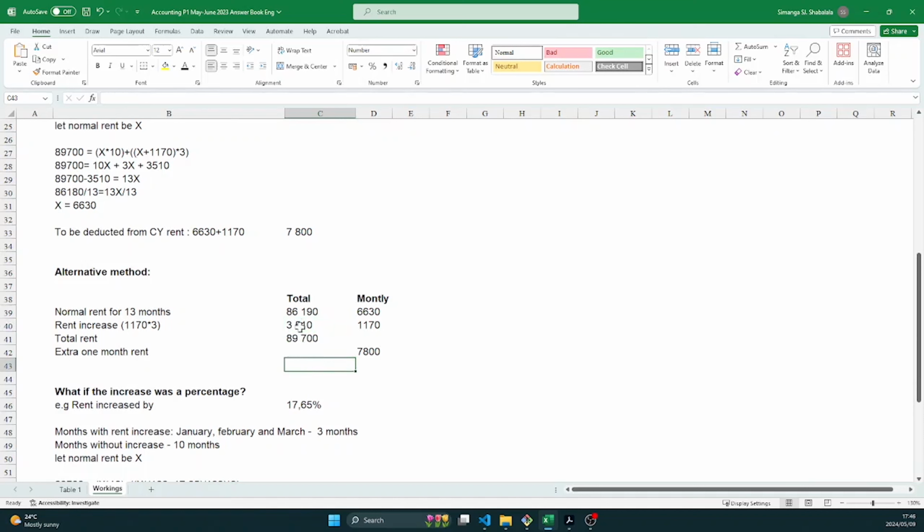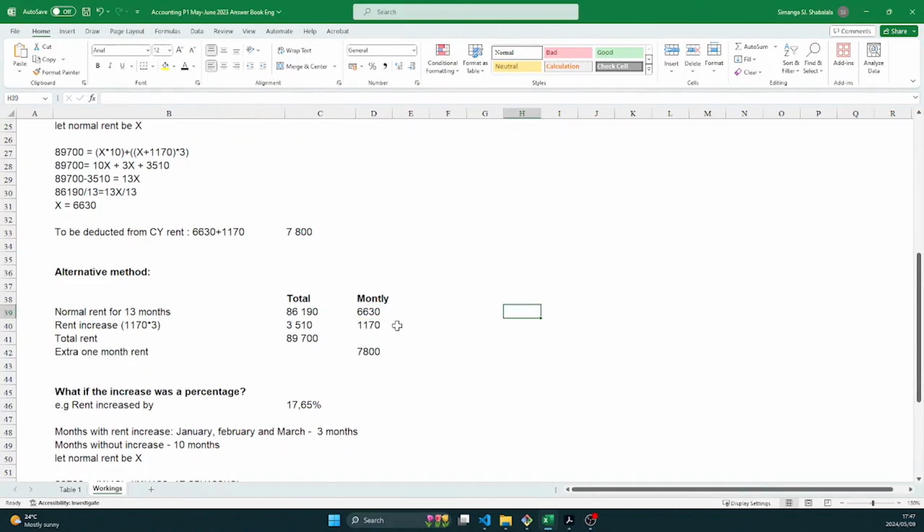So if you want to get the rent without the increase, what do you do? You take the total rent, 89,700, you minus the increase for 3 months, 3,510, and that gives you 86,190. So this 86,190 is the rent without the increase. If you divide that by 13, because you know that rent was paid for 13 months, you divide it by 13, it gives you 6,630, right?